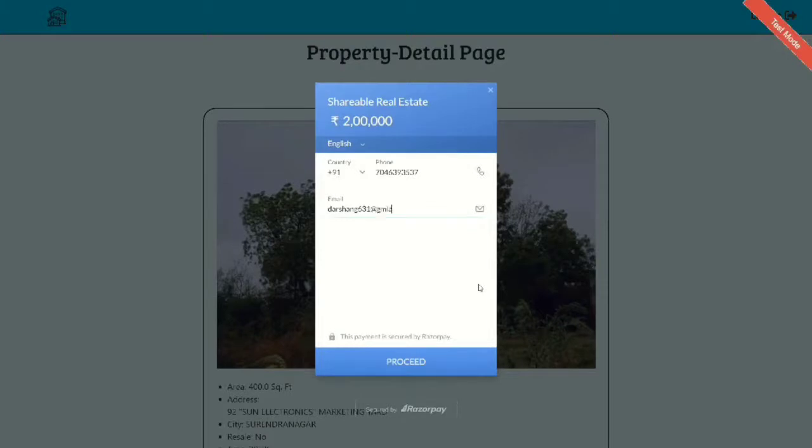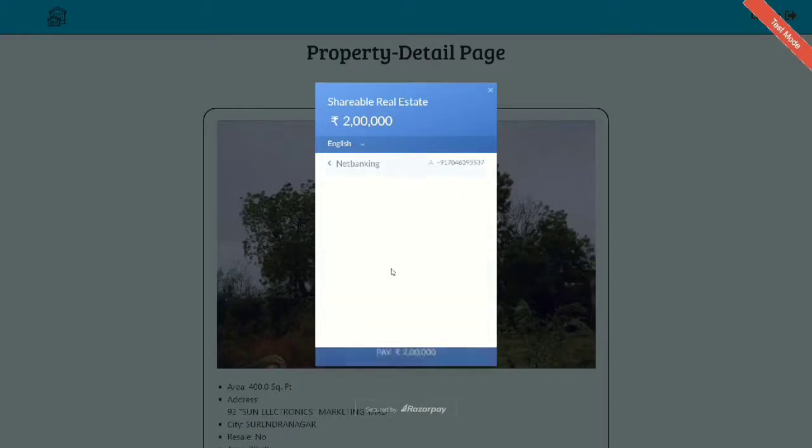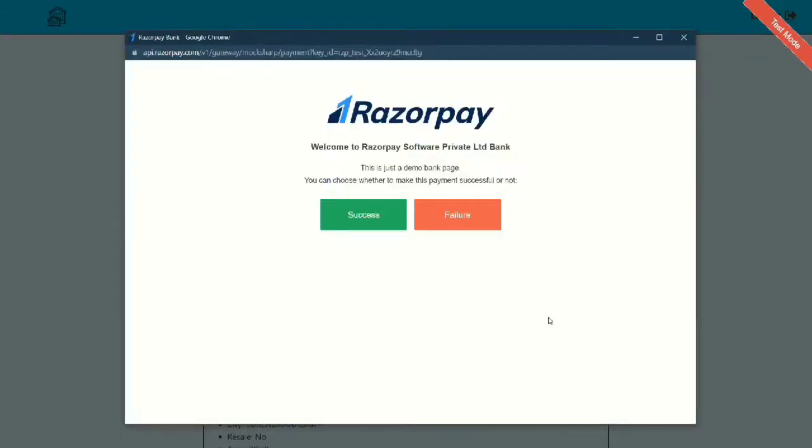We've been using Razorpay as the payment gateway, and after selecting buy, they can enter the basic information of the transaction and proceed to pay for their shares. There are different options like net banking and many other varieties. So let us say the user chooses the net banking option and goes through the further steps. Since this is in test mode, we implemented this feature where we can test by making the payment either a success or a failure. If we want to make the payment a success, we can click on success, and if we want to make it a failure, we can do that.